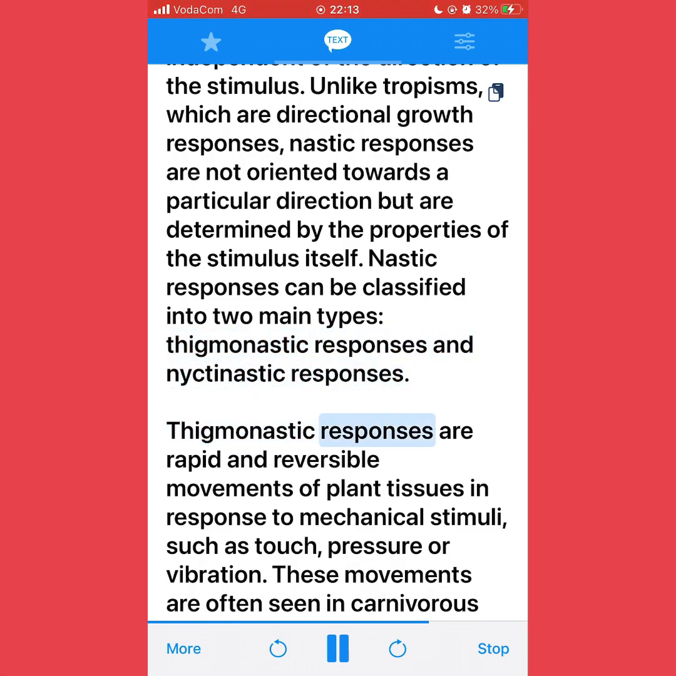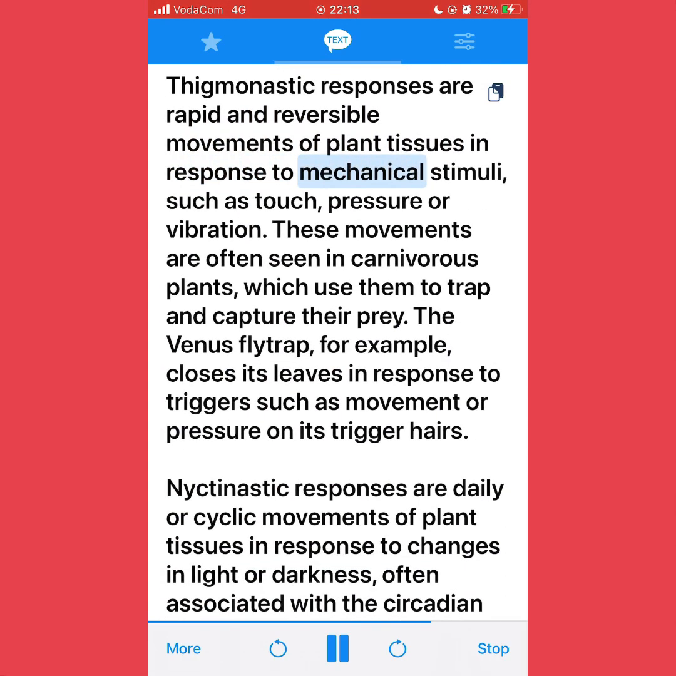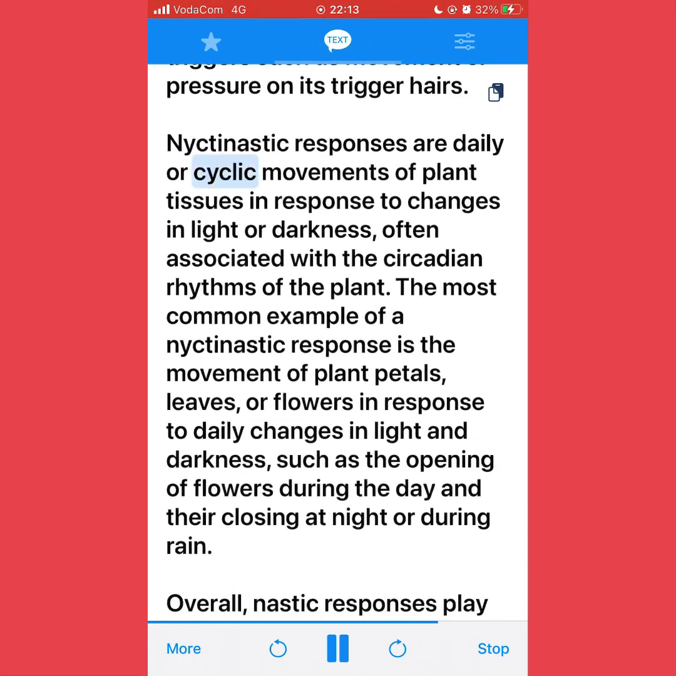Thigmonastic responses are rapid and reversible movements of plant tissues in response to mechanical stimuli, such as touch, pressure or vibration. These movements are often seen in carnivorous plants, which use them to trap and capture their prey. The Venus flytrap, for example, closes its leaves in response to triggers such as movement or pressure on its trigger hairs. Nyctinastic responses are daily or cyclic movements of plant tissues in response to changes in light or darkness, often associated with the circadian rhythms of the plant.